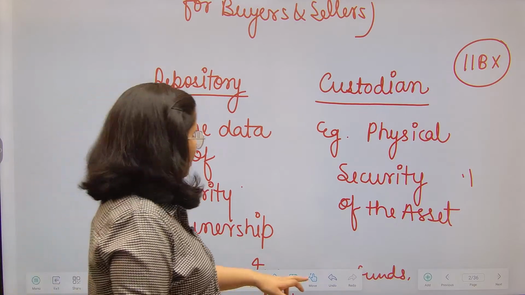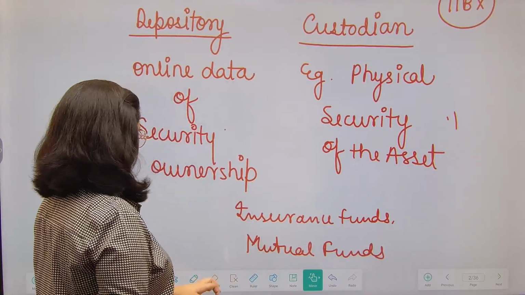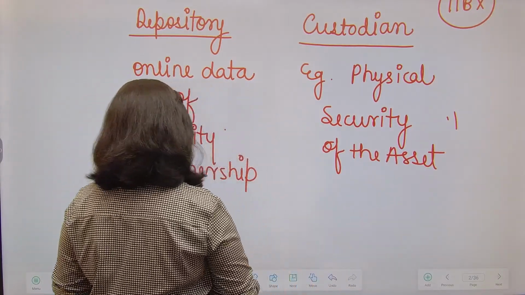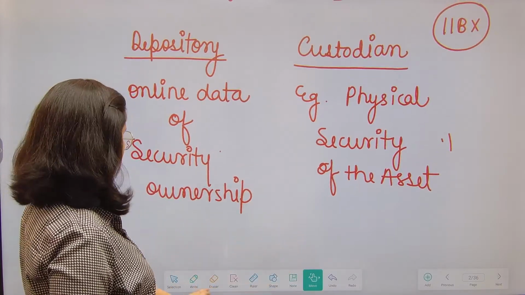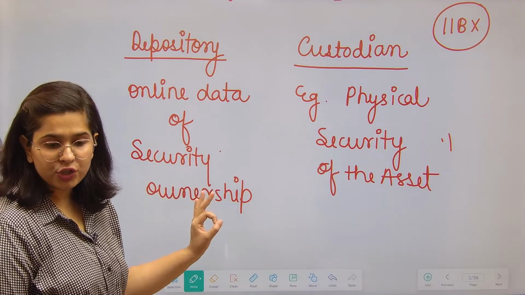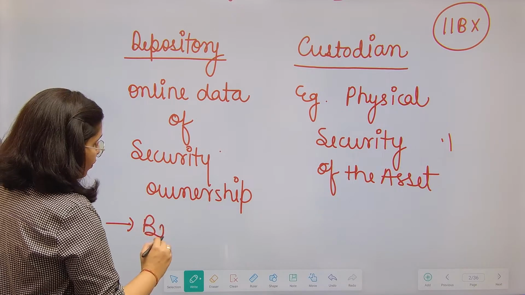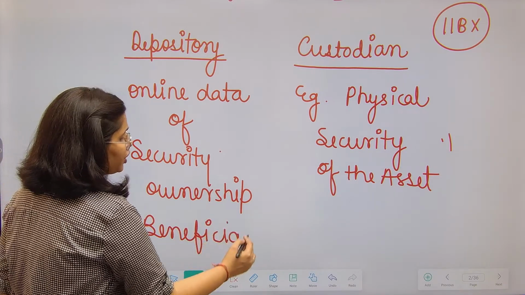Apart from that, one more thing is this. What is the other thing? Here, depositories have beneficial ownership. Now I am not talking about original ownership, I am talking about beneficial ownership.